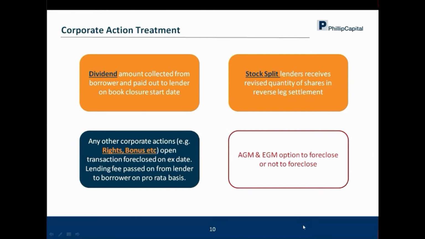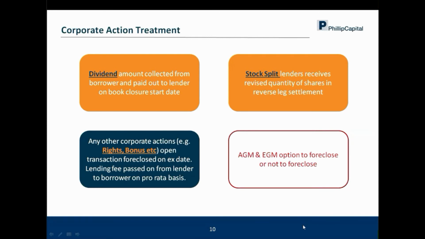Now, there was a question asked in the group chat about the corporate action treatment. So this is how it works out. In case of dividend, you have lent your security and there's a dividend which comes. That amount is collected from the borrower and paid out to the lender on the book closure start date by the exchange itself. In case of stock split, lenders receive the revised quantity of shares in the reverse leg settlement. So you have given 1,000 shares, face value 10 becomes 1, so you get back 10,000 shares on the reverse leg day, which is the first Thursday of every month.